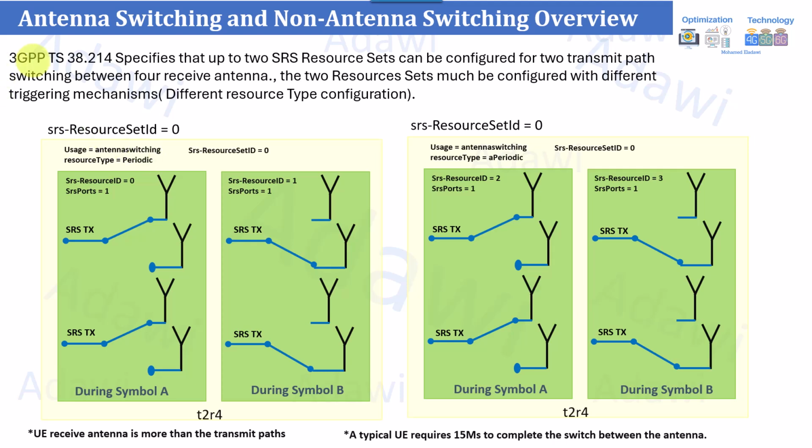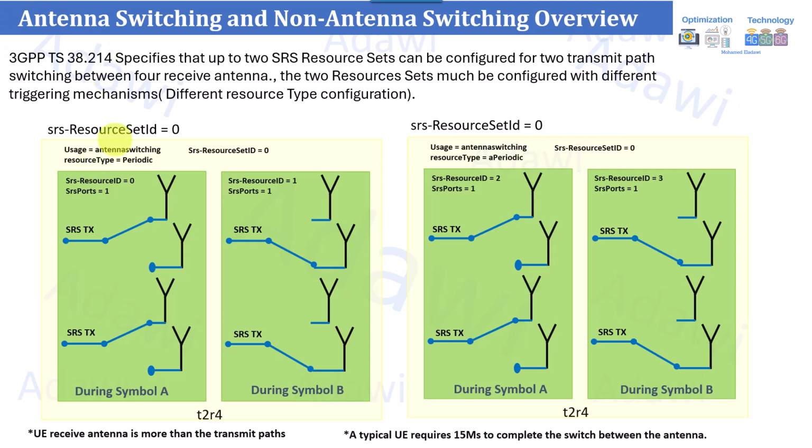The second part is about the resource type within the SRS resource set ID. It tells the UE whether to report based on periodic, aperiodic, or semi-persistent. For example, periodic is usually based on a fixed interval. Let's assume the user is sending the SRS every 20 milliseconds or 40 milliseconds, depending on your network configuration, so it will know the period. Other information is which symbols, the symbol locations, and this is also included within the same report, as I will explain in the next slide.